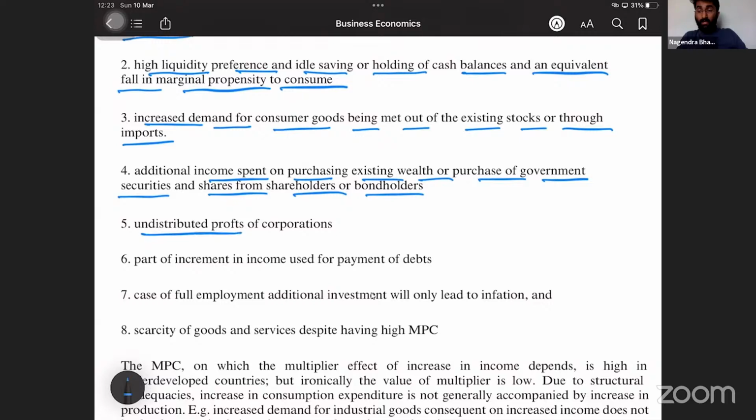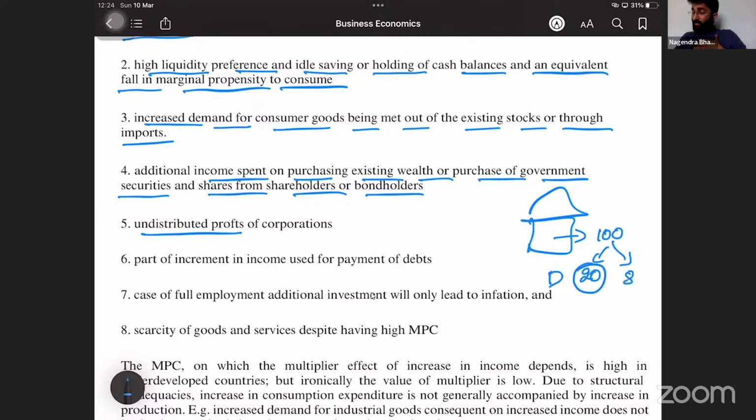Undistributed profits. If the profits get distributed, that means if I get more dividend. I did invest in a company's share. Listen, I have invested in one share, their EPS, earnings per share, is 100, but they paid me only 20 rupees as the dividend.